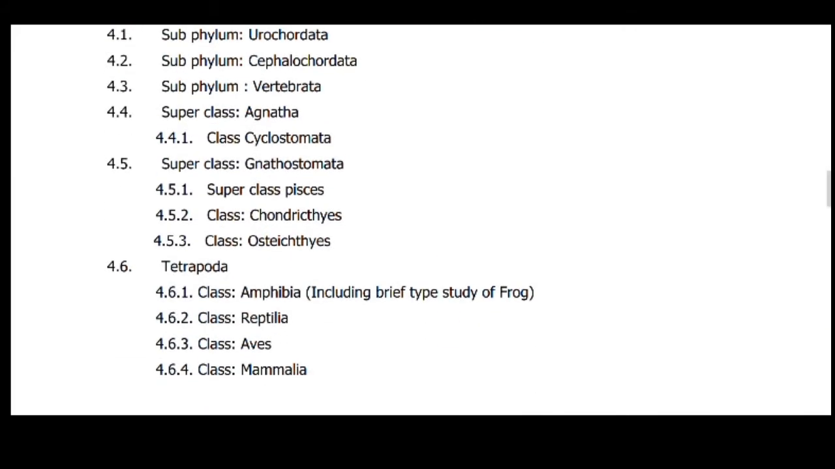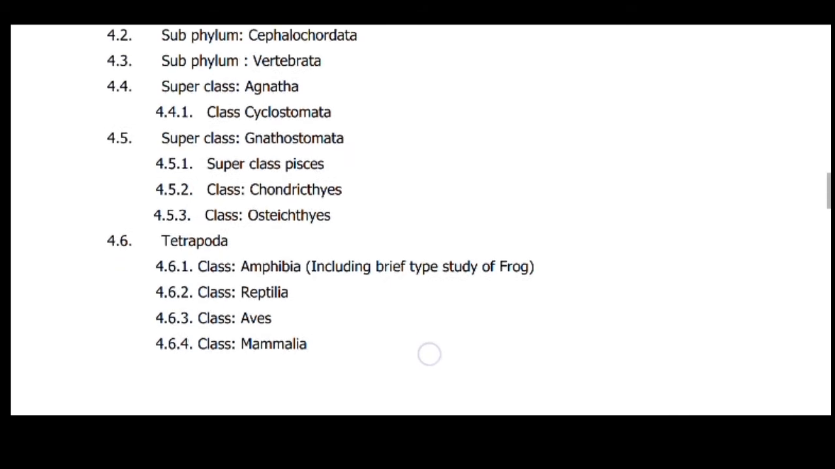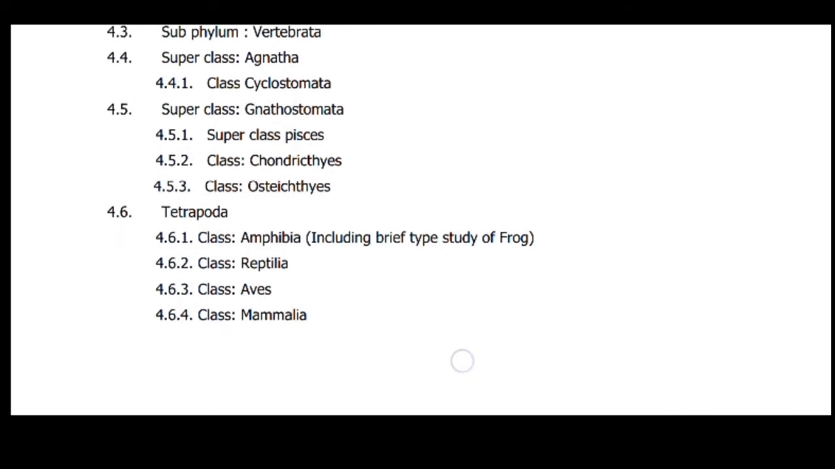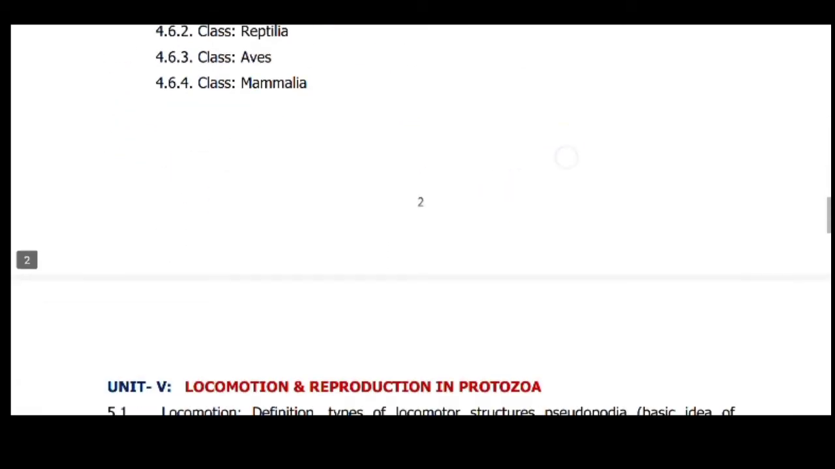Then tetrapods. Tetrapoda means 4 legs. Tetra is 4 and poda is nothing but legs. So in Tetrapoda we have Amphibia. Amphibia means living in both conditions, water and on land. Then class Reptilia, then Aves, then Mammalia. So these are the 4th unit.